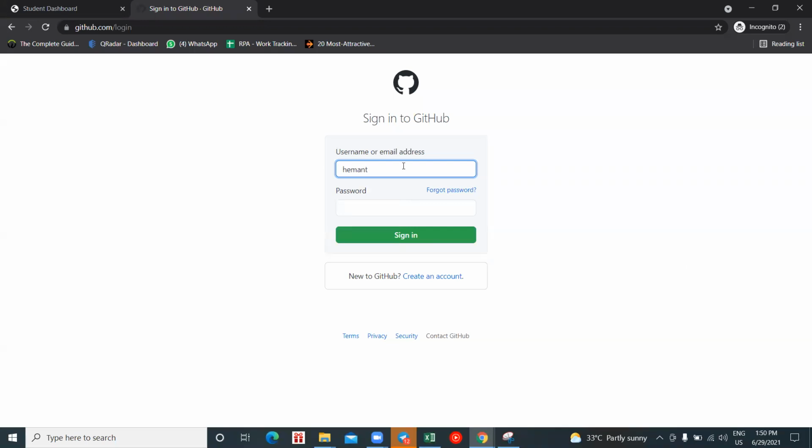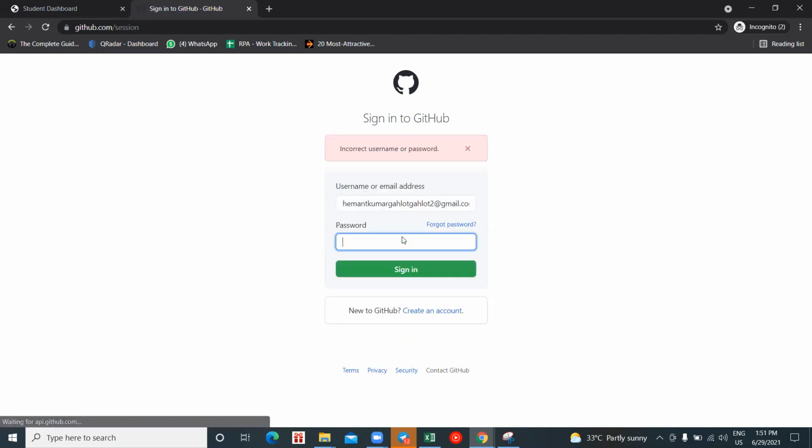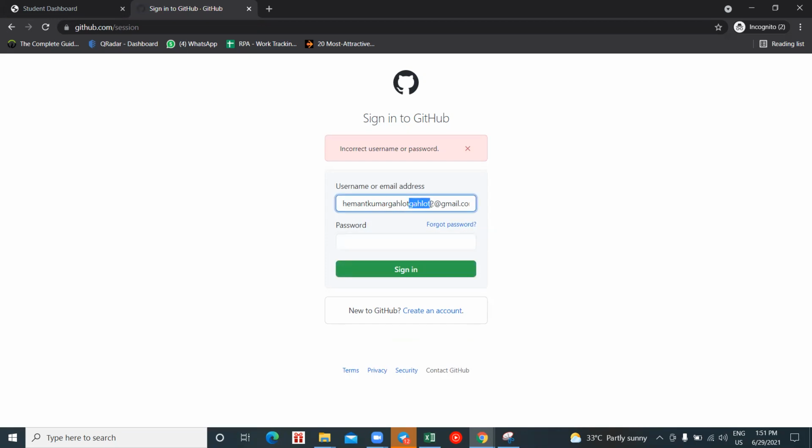So as I was mentioning, let's log in to my Git account. Click on sign in. Oops. Here is the problem.